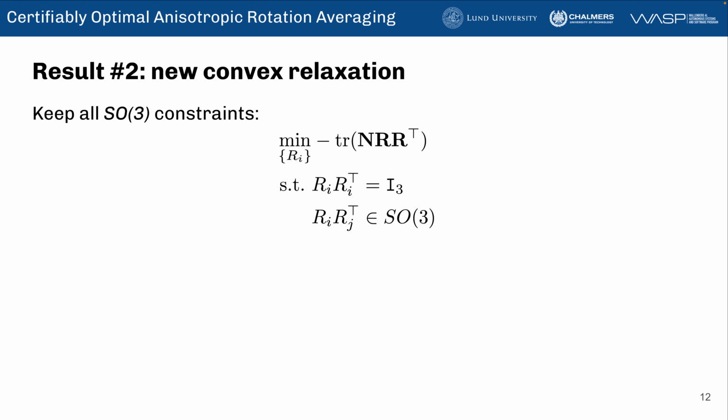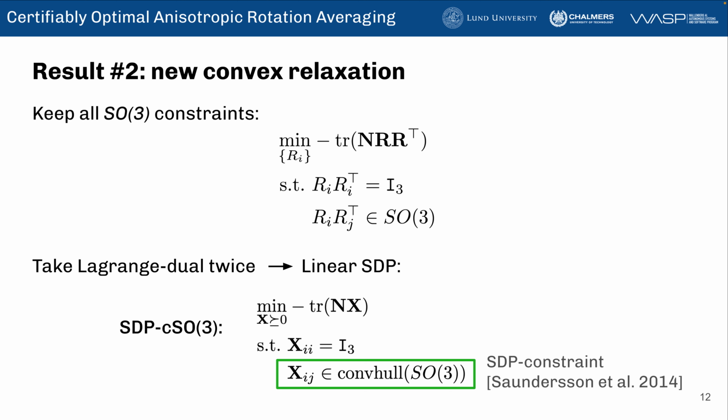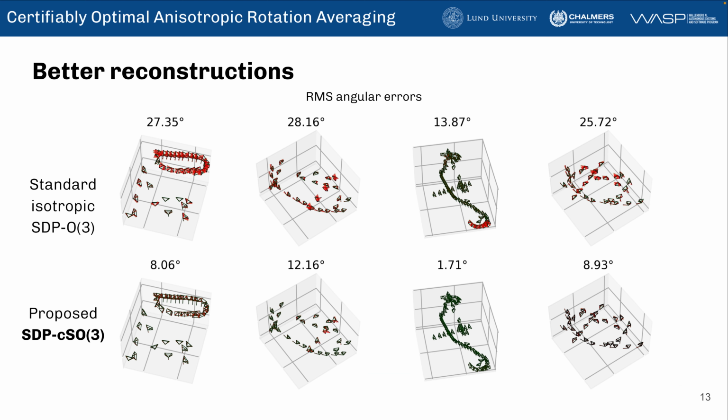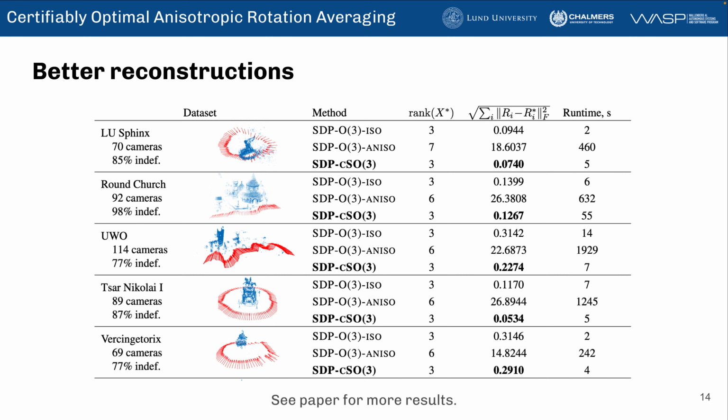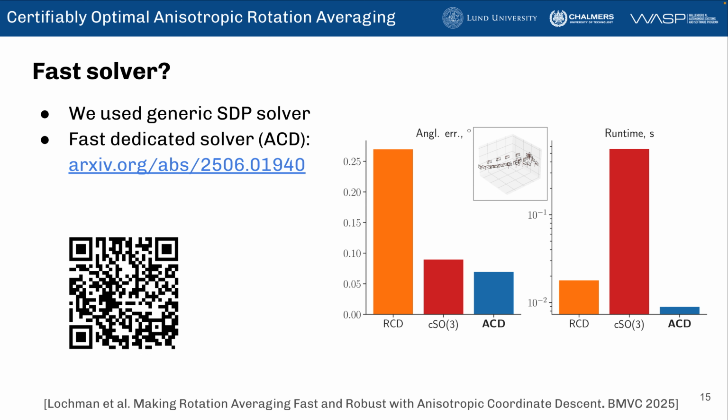In our approach, we keep all SO3 constraints and obtain a new SDP. The key difference here is the introduction of the convex hull constraints. We often get more accurate reconstructions with lower angular errors. These are examples of rotation averaging results on challenging data. And here are some more examples where we compare our approach to the standard isotropic approach, as well as anisotropic cost optimization using standard relaxation.